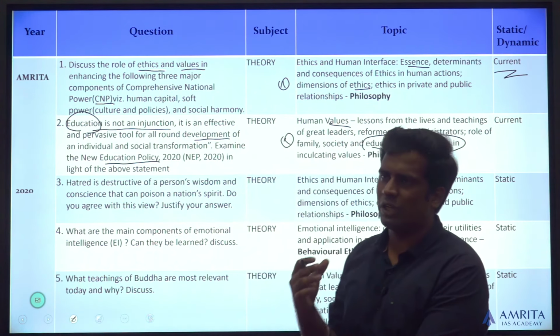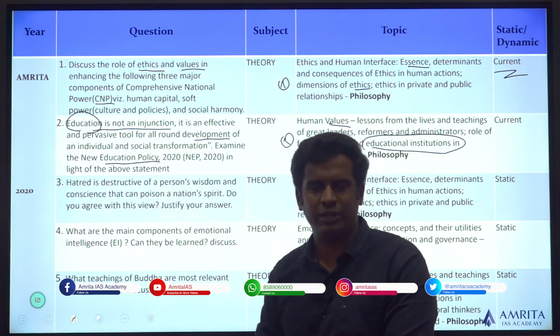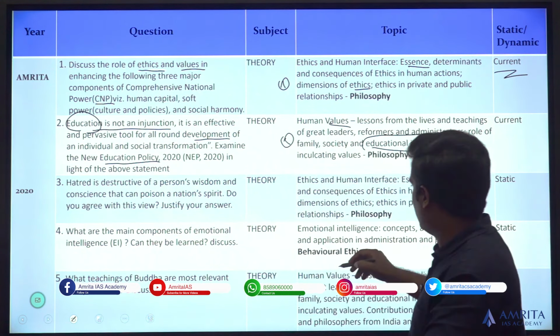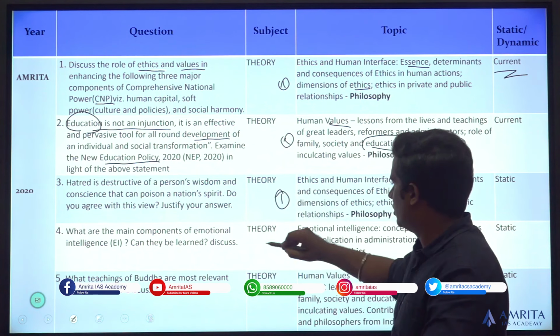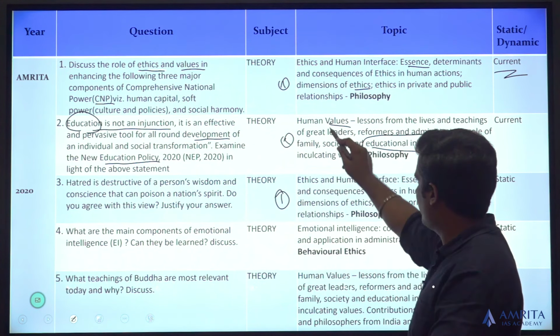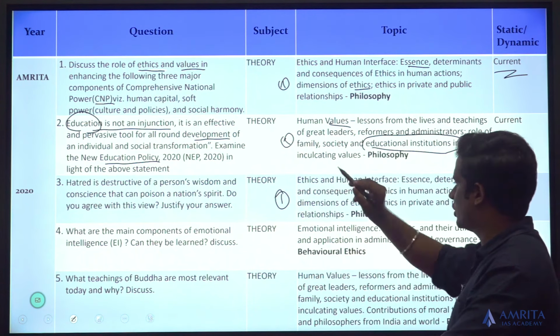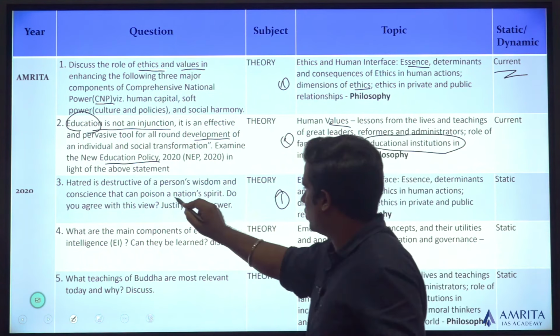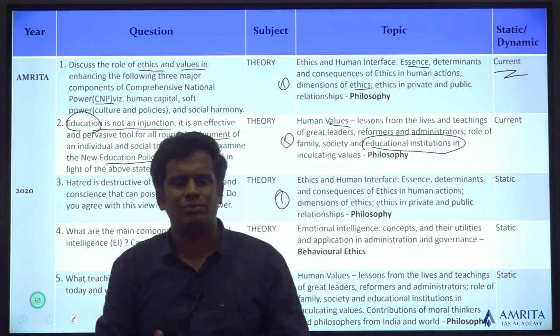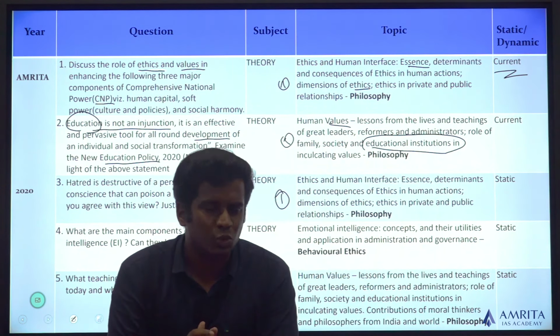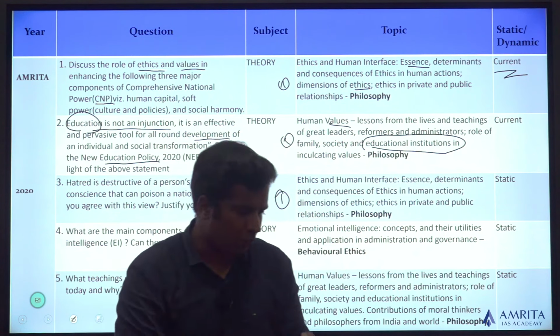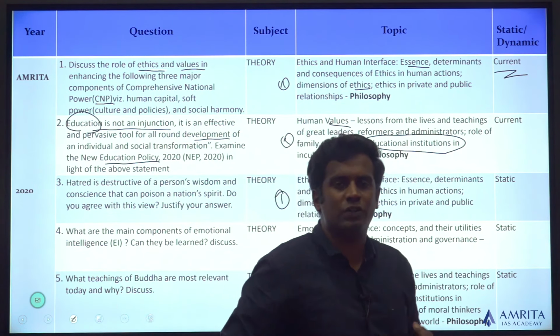Generally, when they're talking about values and it's a negative value, again come to the first part of the syllabus, ethics and human interface, which also has values as part of it. Ethics and human interface, essence, determinants, consequences. And they say as a consequence, you can poison a nation's spirit. It's quite easy to write an answer provided you identify which part of the syllabus it is coming from.